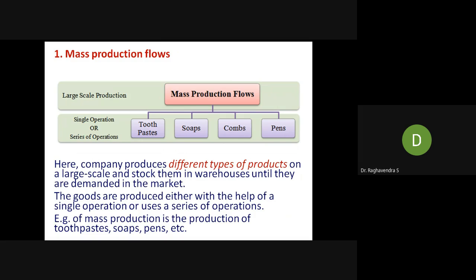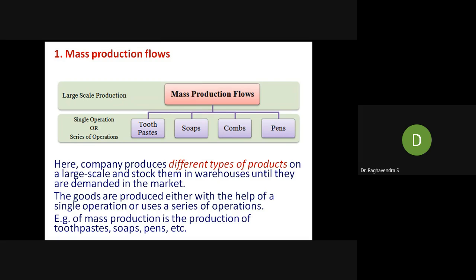Once you buy toothpaste for your house, it may take 2 or 2.5 or 3 months to utilize completely, and once again after 2 months you will purchase a new one. By that time these people will not stop. They will be continuously producing and storing in the warehouse, and it will be shipped to the nearest shops. This is called mass production flow.